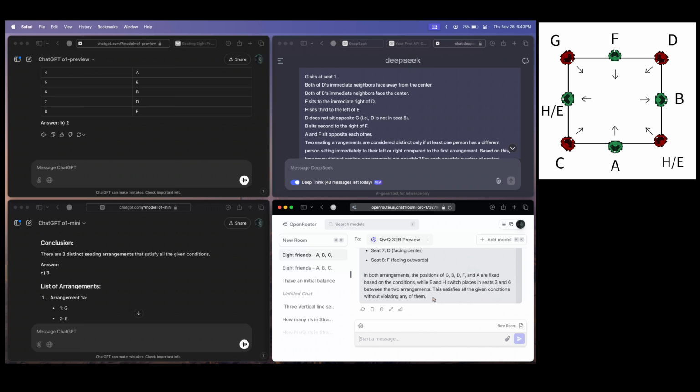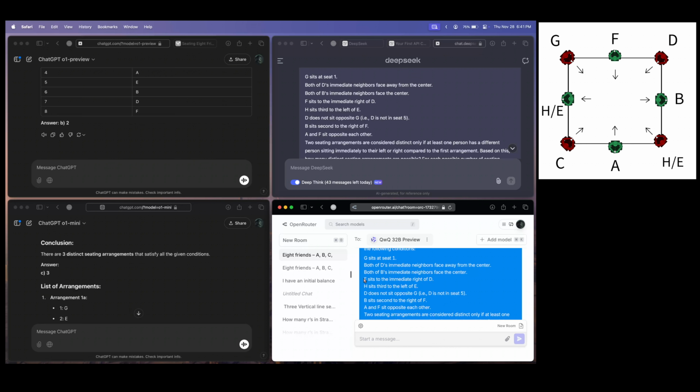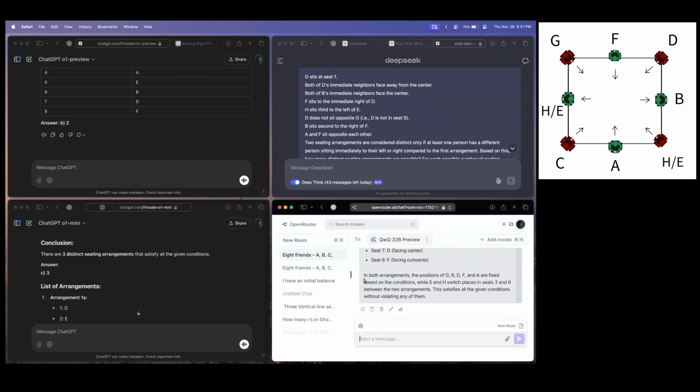This satisfies all the given conditions. So it actually understands that we get these two arrangements by switching E and H. But the problem is it gets one condition wrong: F sits to the immediate right of D. F has to be on the right side of D, which this model gets wrong, and which causes it to fail.